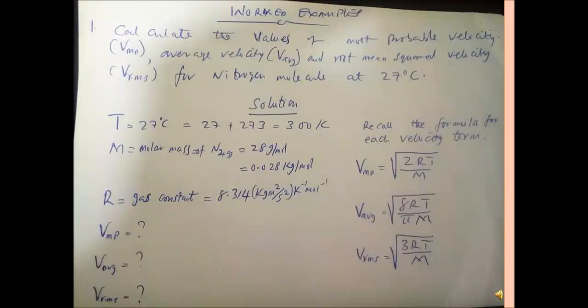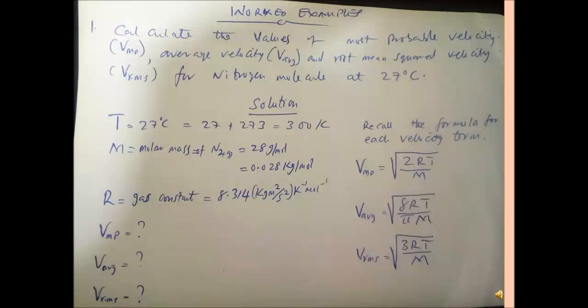Now we'll be going into our worked example. Our first worked example says calculate the values of the most probable velocity, that is VMP, also the average velocity, as well as the root mean square velocity. These are the three velocity expressions we'll be emphasizing in this lesson.